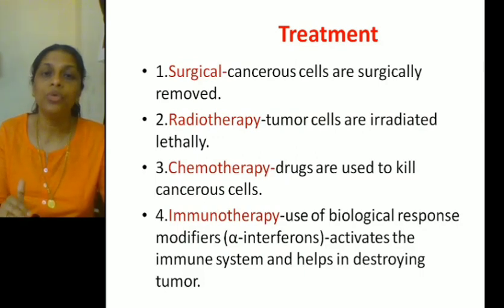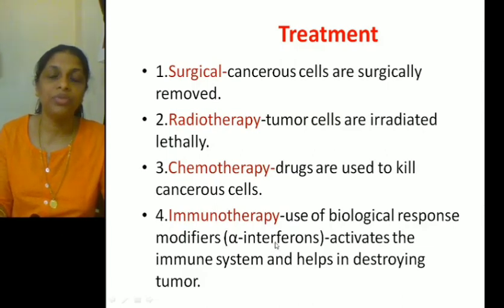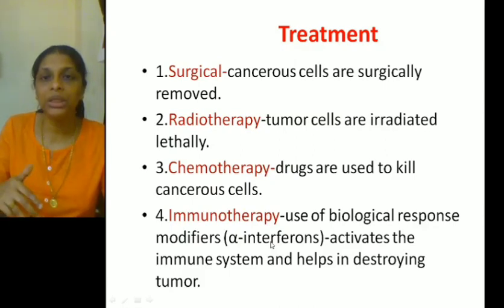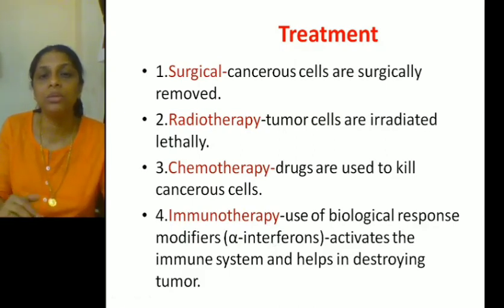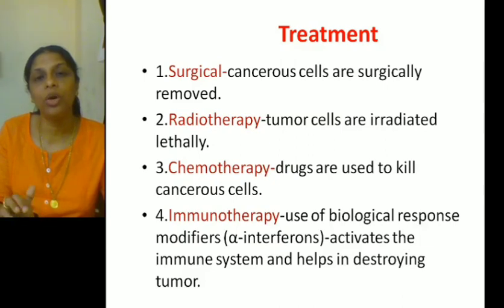So these are the four different types of treatment that are followed for treating cancer. The first one is surgery, second one is radiotherapy, third one is chemotherapy, and the fourth one is immunotherapy. You have to remember for immunotherapy, the chemical which is used is alpha interferons. And what is the function of an alpha interferon? How does it act? It activates the immune system. It enhances the ability of the immune system to fight against the cancer cells by destroying them. So these are the different steps in the treatment of cancer.